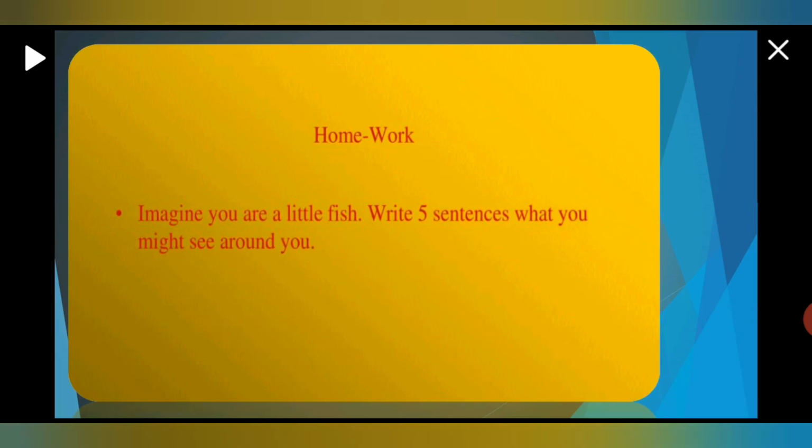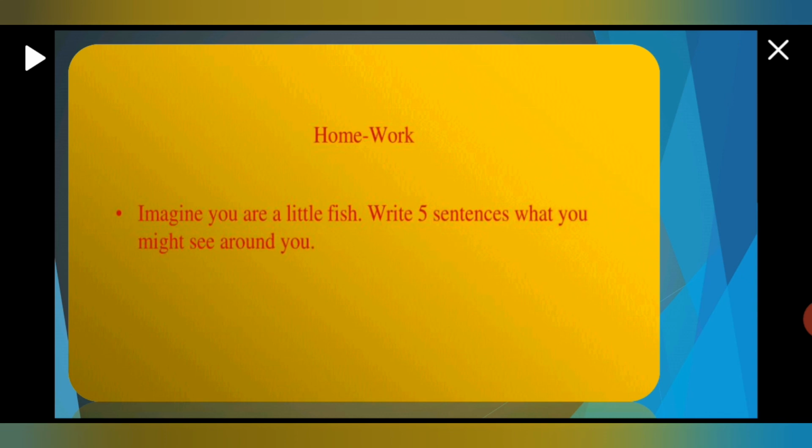Okay, children. So I have one task for you. Imagine you are a little fish. Write 5 sentences on what you might see around. Okay, this is a creative writing one, and you have to imagine yourself that you are a little fish swimming in the sea or in the river, and now you have to write 5 sentences on what you might see around you.